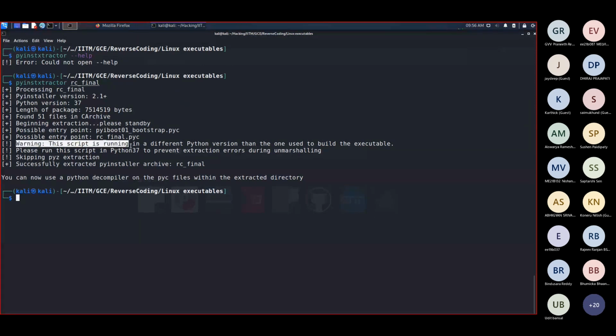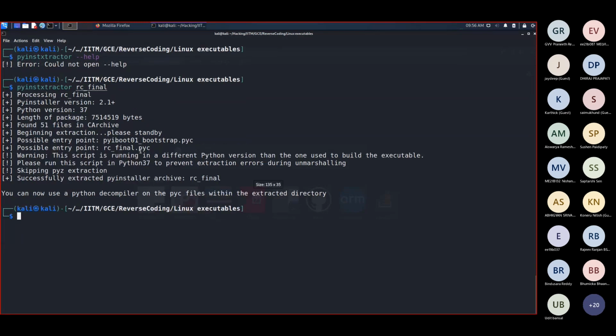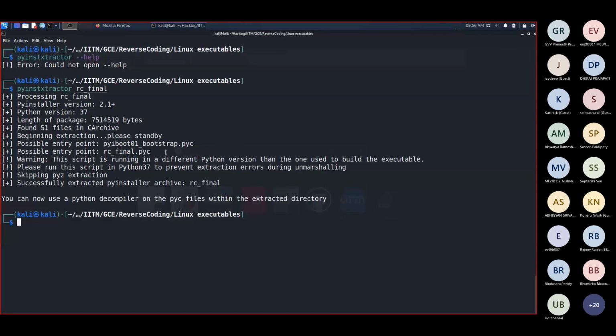The script is running in a different Python version than the one used to build the executable. Please run this in Python 3.7. Right, it missed the decimal point, but okay. Please run this in Python 3.7. Keep this in mind, this will be really helpful. We'll be using this. The current version is Python 3.9.2, which is not the version we are looking for. We're looking for 3.7.